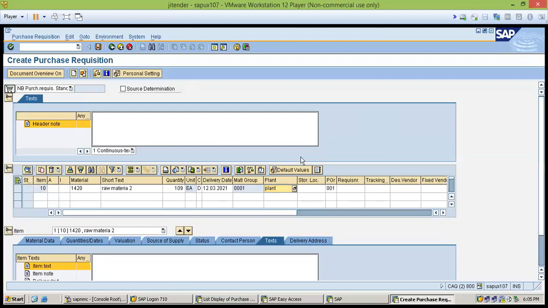In the system we have a material master information record, so it should be created before going to PR. You can see that the description comes automatically, the unit each comes automatically, the delivery comes automatically, and the material group comes automatically. These all come from the master data.